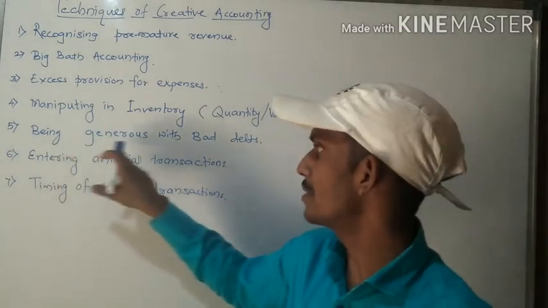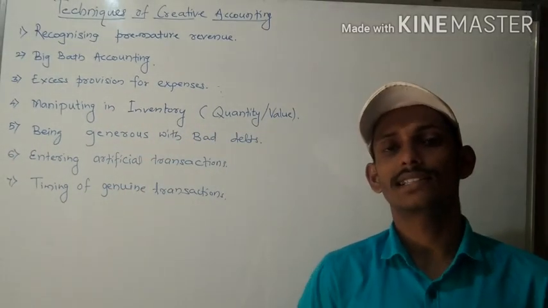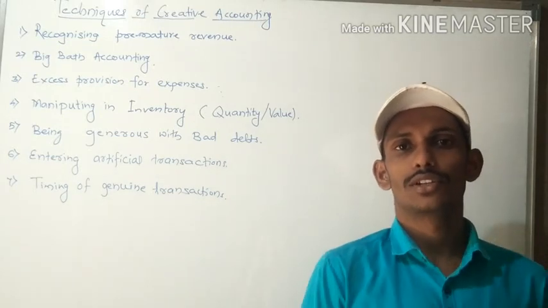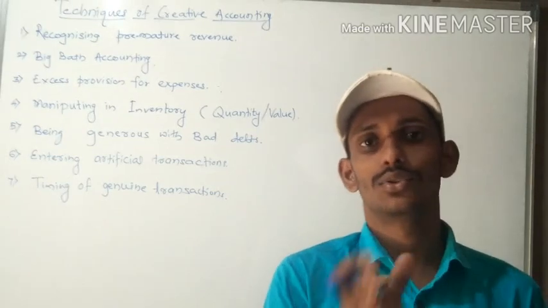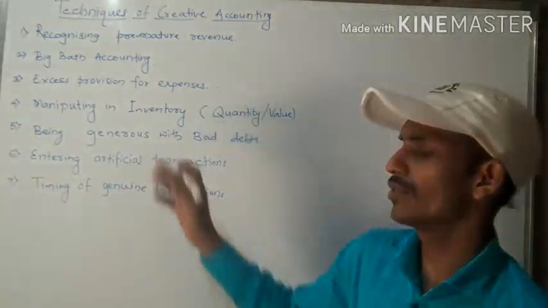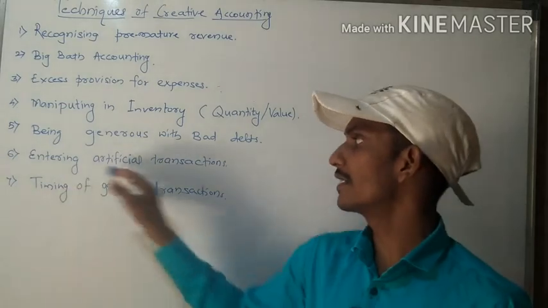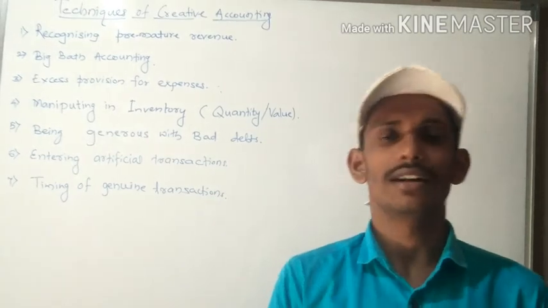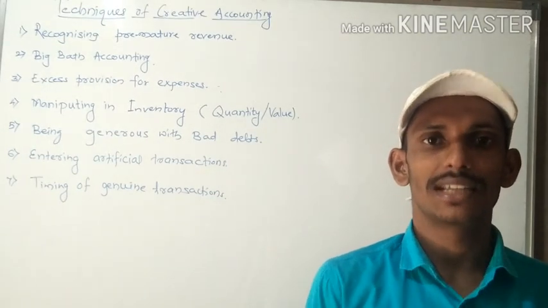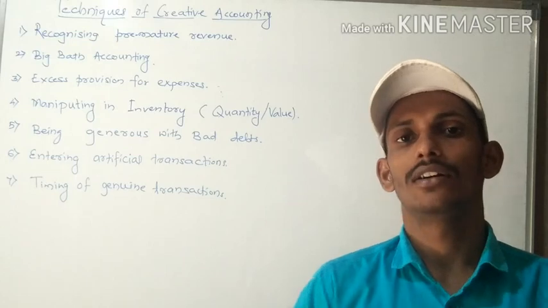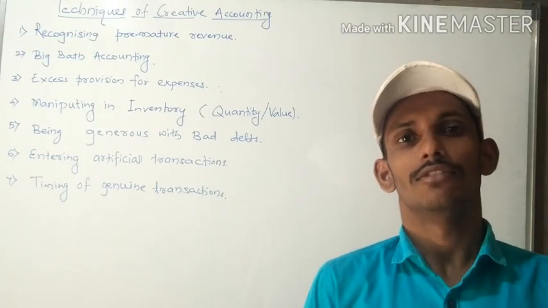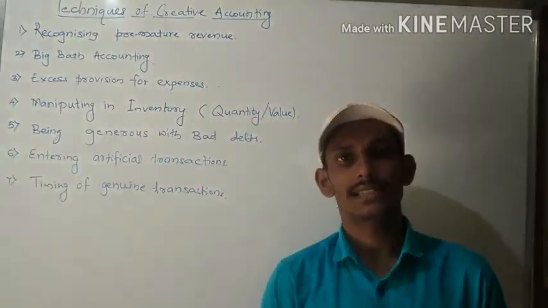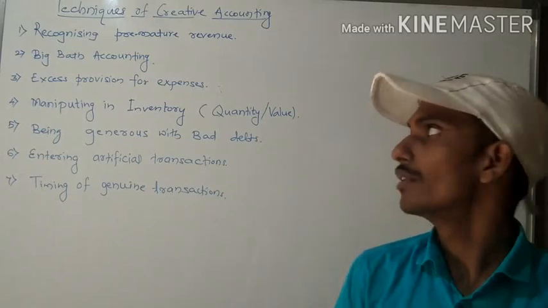Then next is being generous with bad debts. Bad debts is nothing but debt which is never recovered. So we will show huge bad debts to show less profit. This is also one type of technique. The next is entering artificial transactions. We will not show actual transactions, because some targets we have to achieve, and if we do not achieve the target, for that reason we will show some artificial transactions. That is also called creative accounting. This is how we do creative accounting.